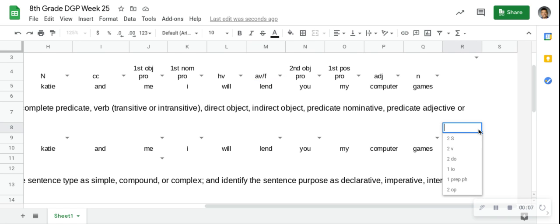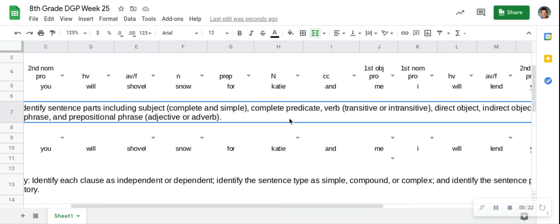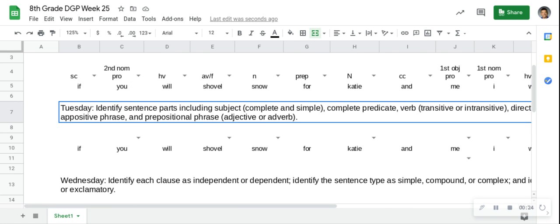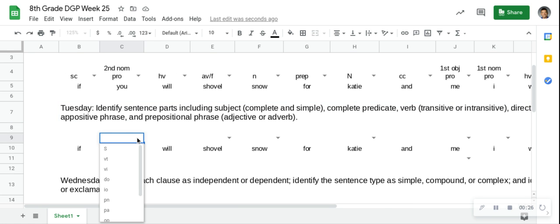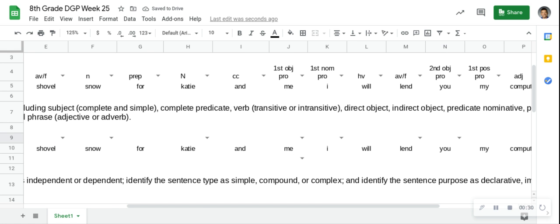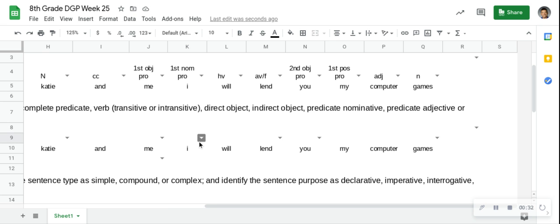All right. 2 subjects, 2 verbs, 2 direct objects, 1 indirect object, 1 prepositional phrase, and 2 objects of the preposition. Remember that once we find the simple subject, then we'll find the complete subject. So, who's doing the actions in these sentences? You? Is a simple subject. Any others? I. I is the other one doing an action.